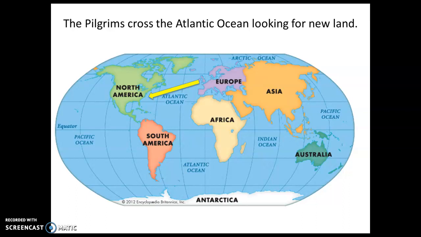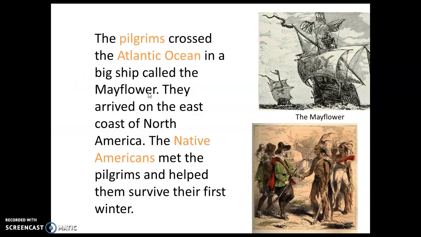So the Pilgrims were not happy in Great Britain. They wanted to leave England, right? And they wanted to find a new land. So they left England and got on a big ship and sailed across the Atlantic Ocean to come to North America. The Pilgrims crossed the Atlantic Ocean in a big ship called the Mayflower. Here's a picture of the Mayflower. They arrived on the east coast of North America.